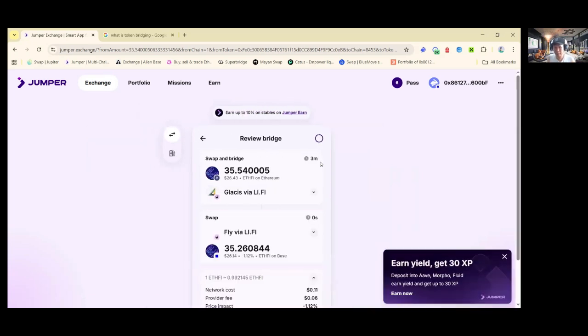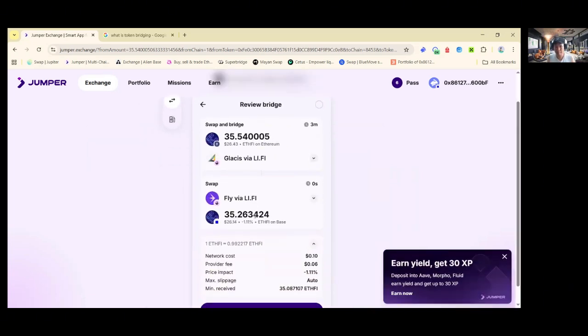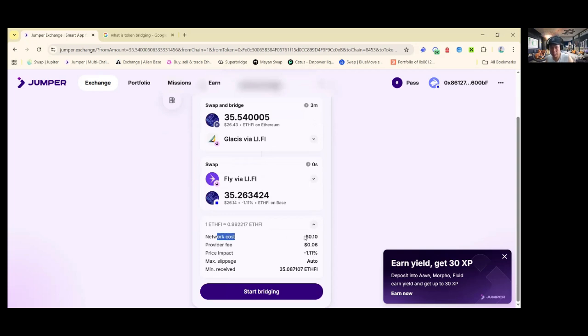So once I click this, best return, all right? Okay, so I'm going to swap. You can see here there is a certain difference between the token amount that I'm going to send versus the receiving amount. That is the fees that they are going to deduct later on, so you have to take note. Then you have the network cost. How much are they going to charge? 10 cents. Provider fee, 6 cents. Price impact, negative 1.11%. That is the price impact from Ethereum network to the base network. So I'm going to receive this minimum 35.08 ETH on Base.